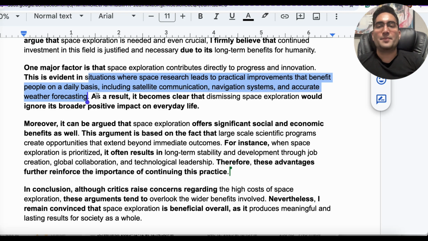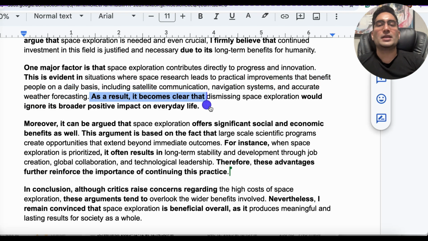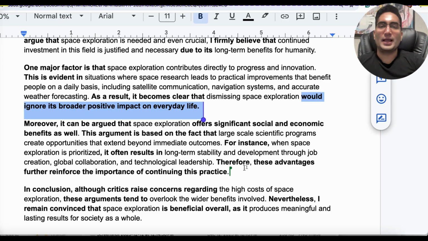When you're done with that, you go with the concluding sentence. As a result, it becomes clear that, and again, point out your topic and say dismissing space exploration, and then you say how it's going to be a bad thing if you dismiss it, would ignore its broader positive impact on everyday life.